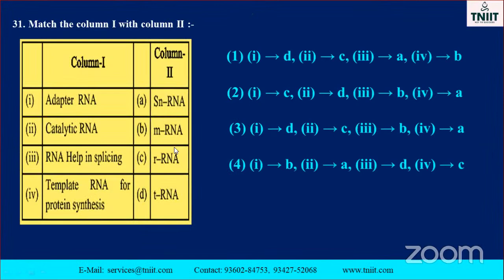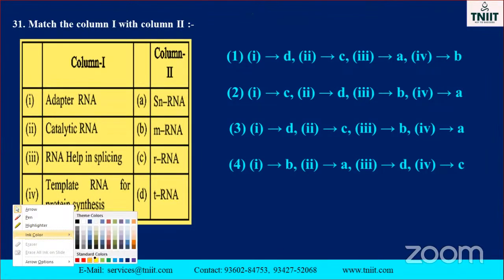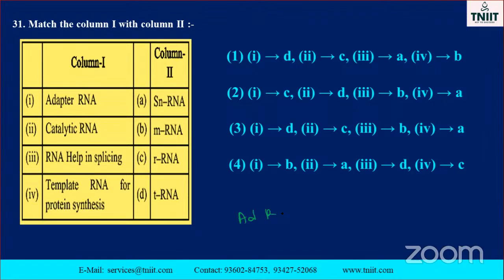Match the column 1 and 2. Adapter RNA. Maximum, adapter RNA, which one will it look like, you know? mRNA. Adapter RNA is also called which one now? mRNA. Note it down, my dear student. Take notes, my dear. Simply, adapter RNA, put a hyphen and make it mRNA, it is the correct option. So this is the right answer. So where is that? A, B. Where is that? A is B or A is D?